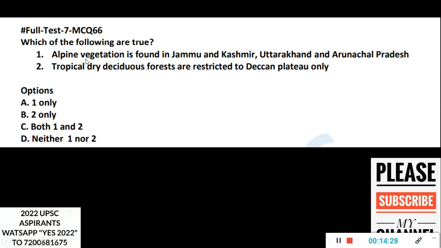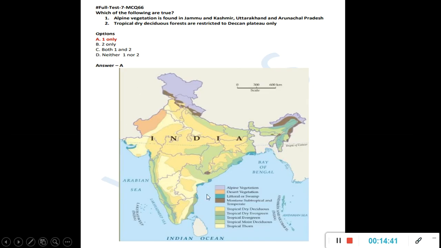Now geography, very important in NCERT question. Alpine vegetation is found in Jammu and Kashmir, Uttarakhand, and Arunachal Pradesh. Then tropical dry deciduous forests are restricted to Deccan Plateau only. So this one single map will help you learn the entire thing.